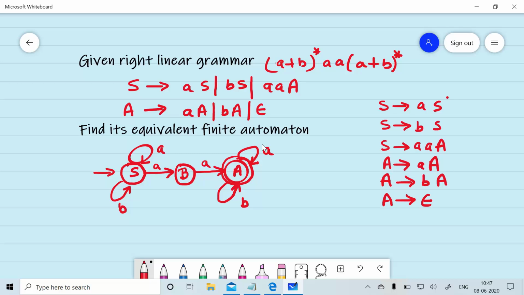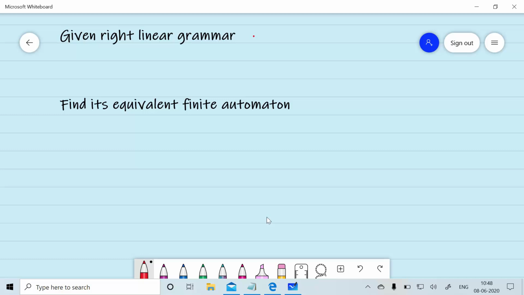And this is the equivalent finite automata for the given right linear grammar. Given the right linear grammar for (A+B)*B + B(A+B)*A.